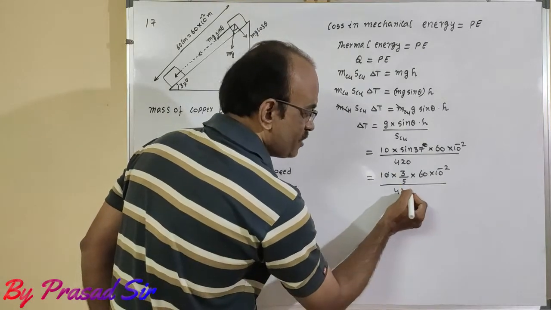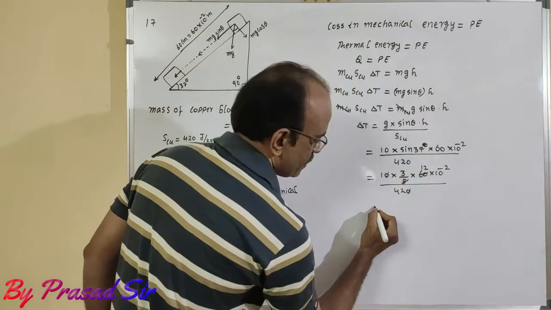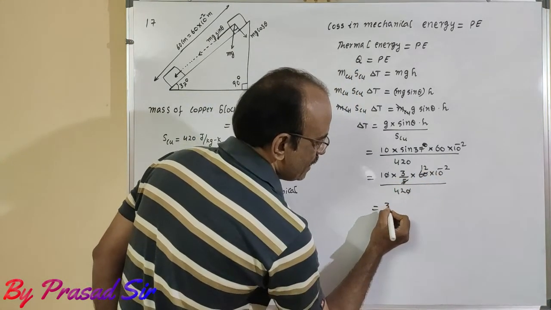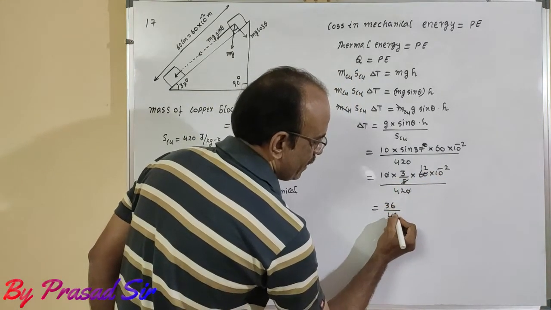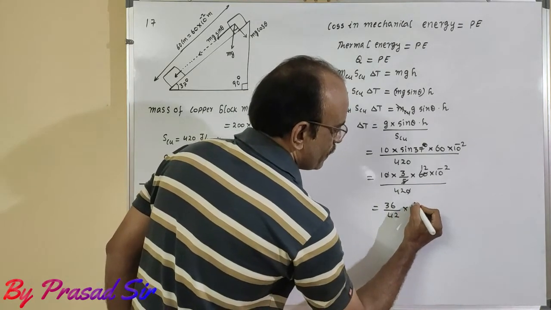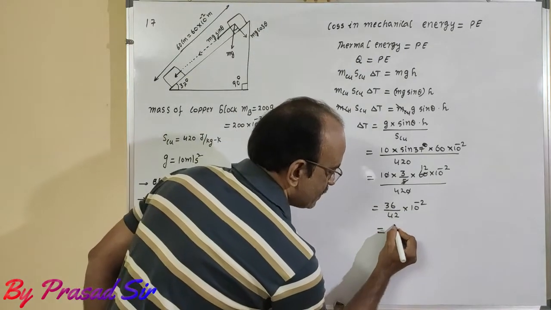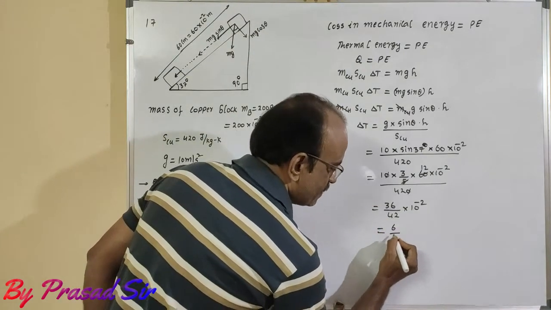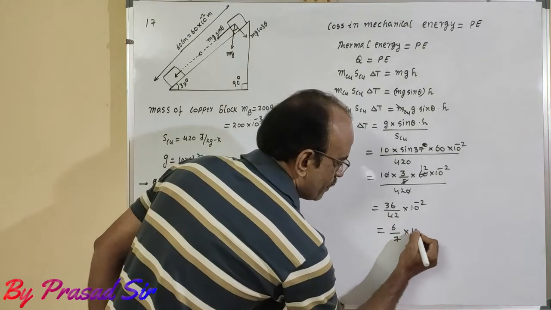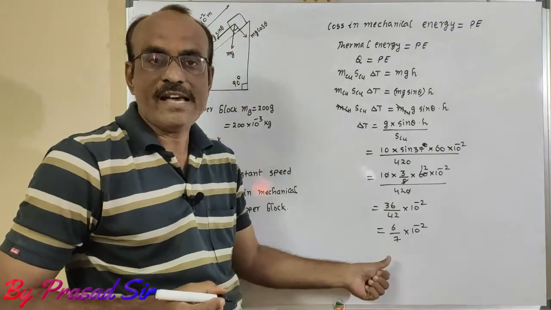Now here 10 gets cancelled. 5 12s are 60. So 3 into 12 is 36, divided by 42, into 10 to the power of minus 2. Here 36 by 42: 6 6s are 36, 6 7s are 42, into 10 to the power of minus 2. So 6 by 7.